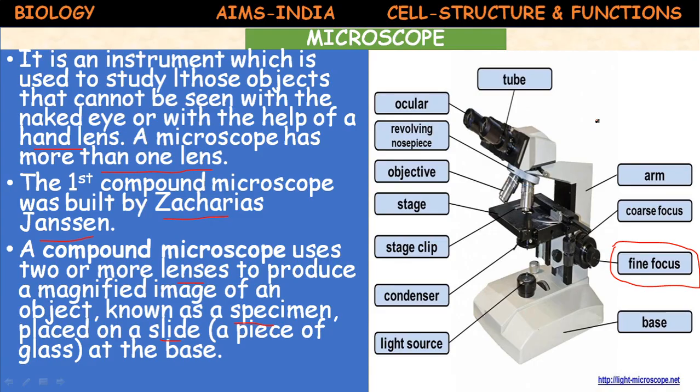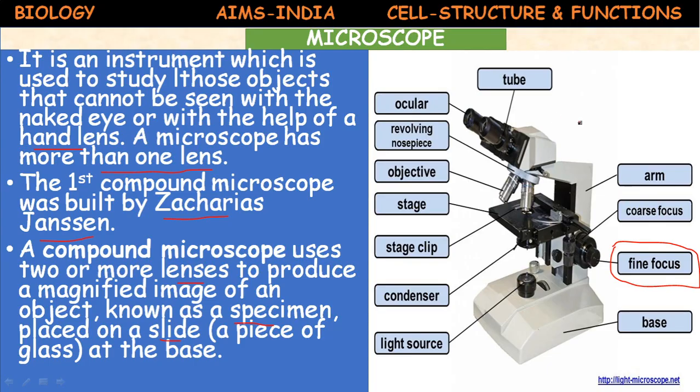The main function of this microscope is that it multiplies the size of the object kept under it. So you can see a unicellular organism like amoeba or algae, or a blood cell, whatever it may be.